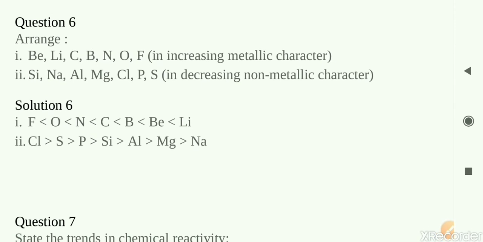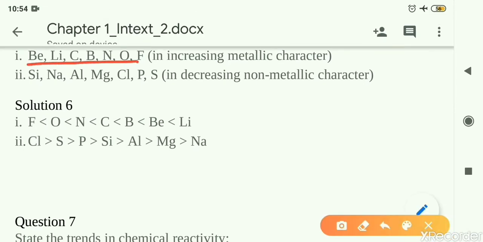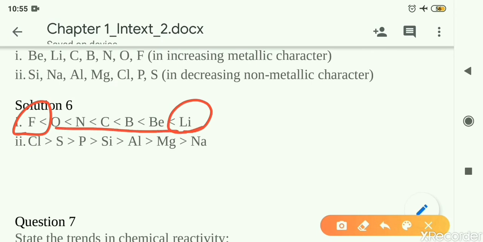These are our elements taken from period number 2. Across the period, what is happening? As you go from left to right, the metallic character decreases. So here I have arranged the elements in increasing metallic character. The extreme right of the periodic table, that is fluorine, will be least metallic, and lithium will be most metallic. The trend you can observe.